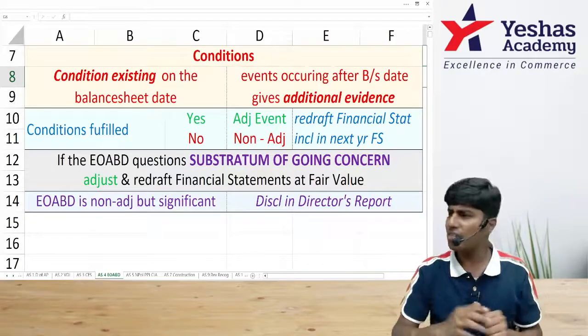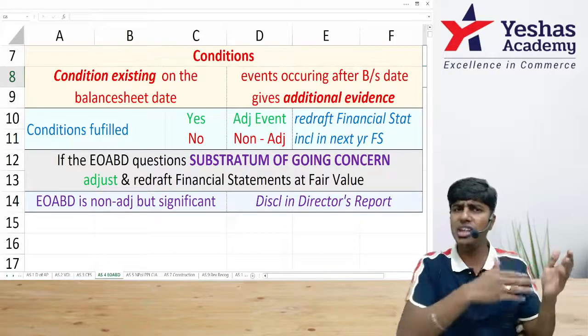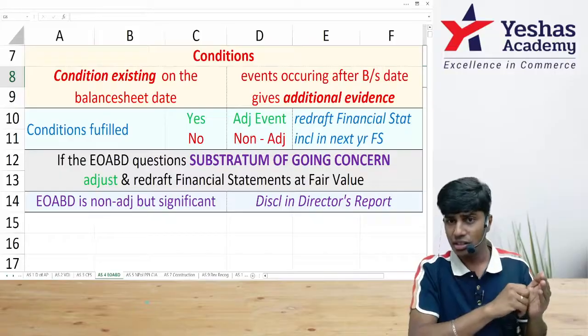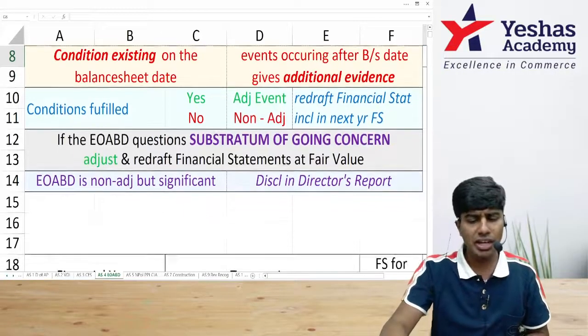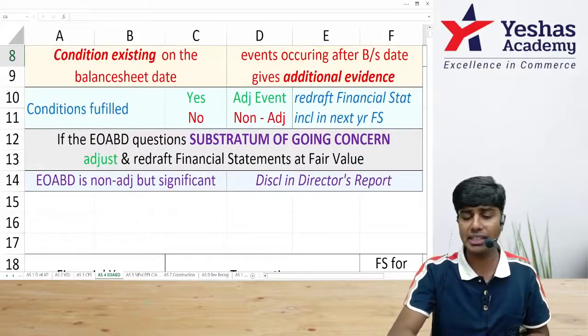Got this? However, if the additional evidence comes after balance sheet date, if it is significant but not an adjusting event, then what can we do? We can disclose it in our director's report.